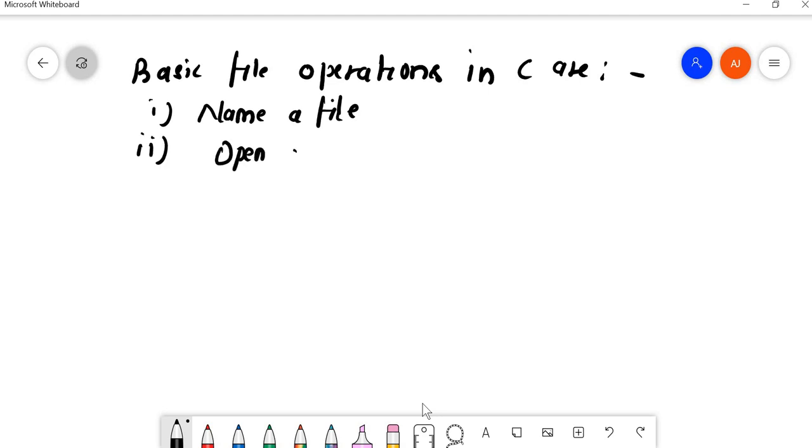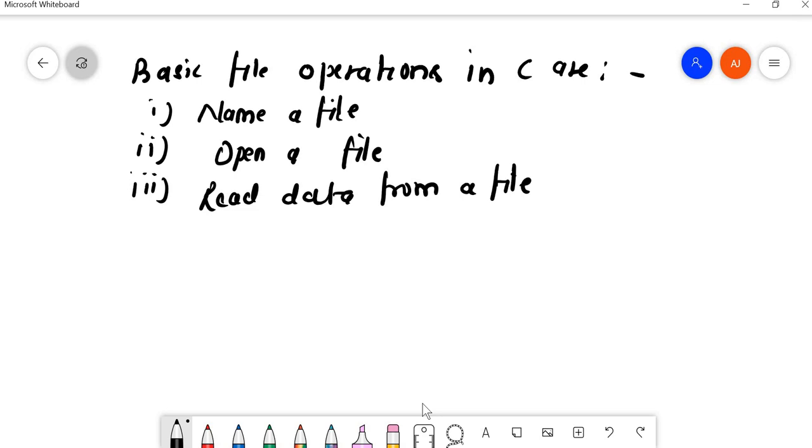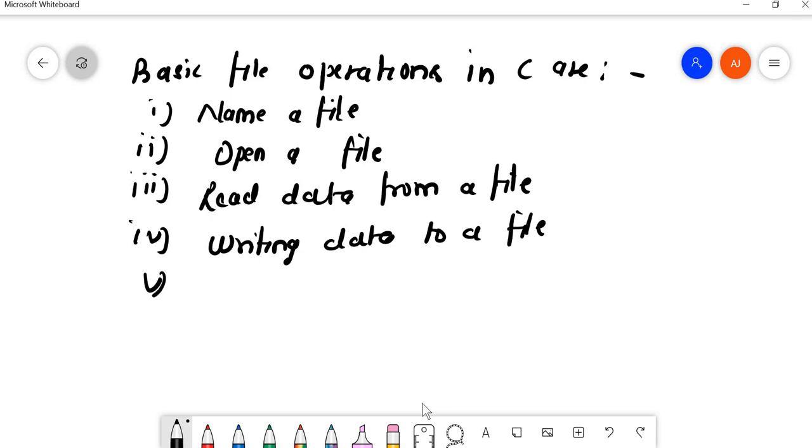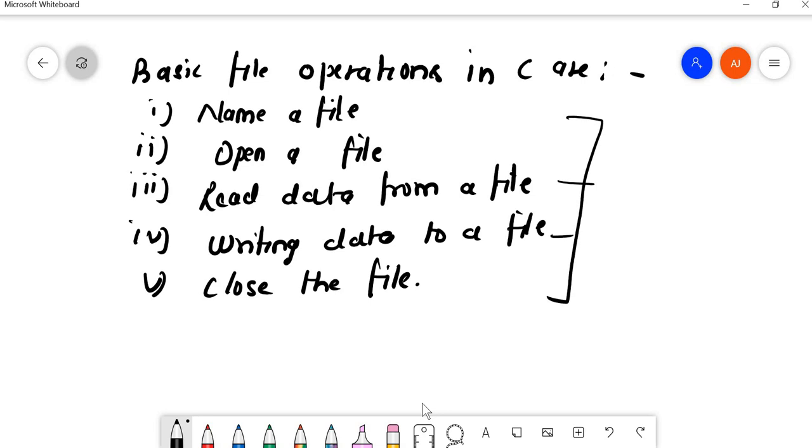After that we open a file. Third, we read data from a file. The next operation can be writing data to a file. And after doing all the operations, we close the file. Fine. So these are the 5 basic file operations that we perform in C. For these we use various functions.